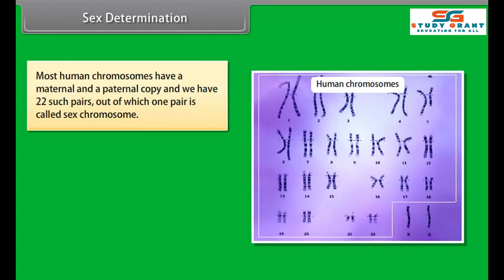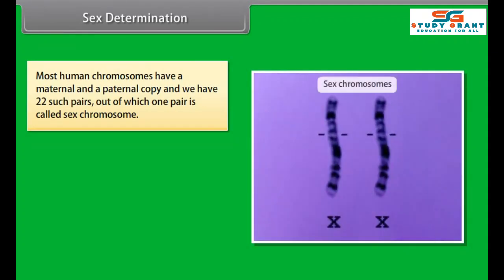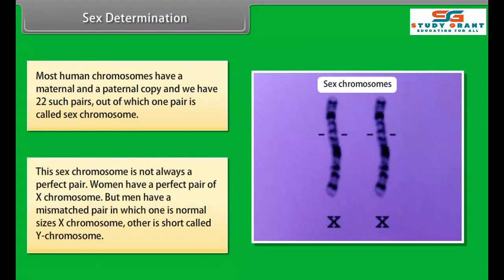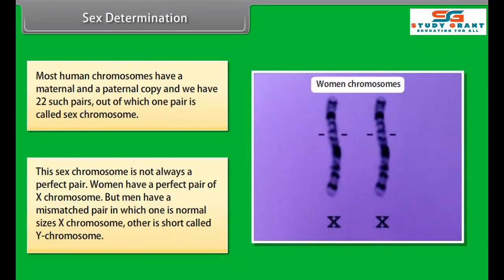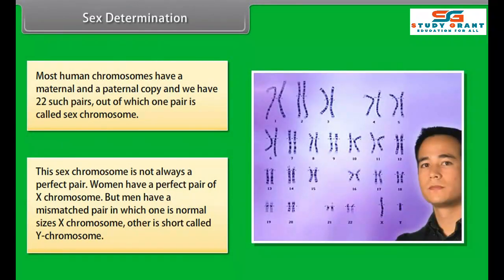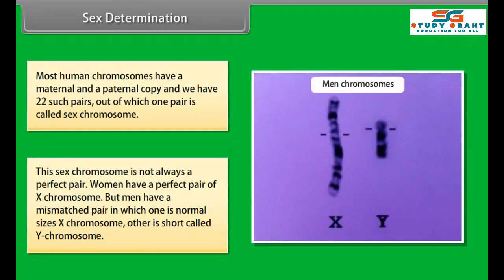Thus, each cell has two copies of each chromosome, one each from male and female parent. Each germ cell or gamete will take one chromosome from each pair when two germ cells combine, ensuring stability of DNA of the species.